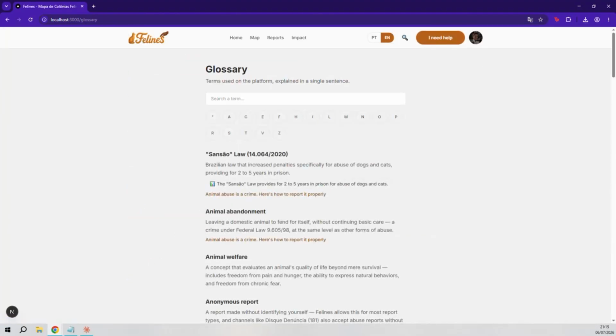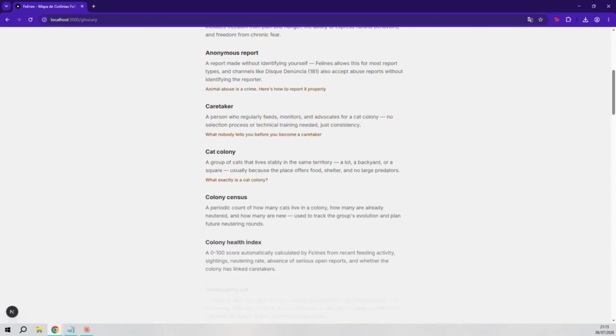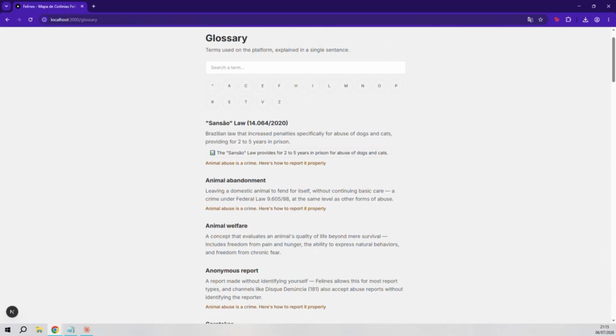Logging in with a demo account. The avatar in the navigation changes, and the experience immediately becomes richer.